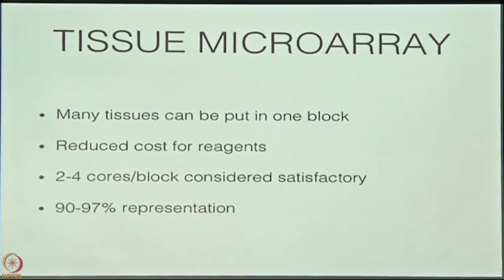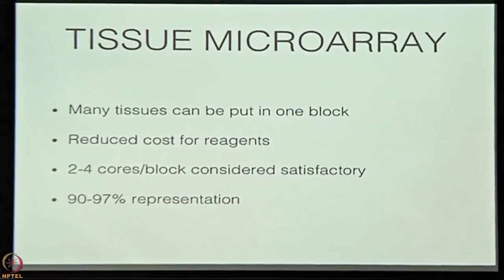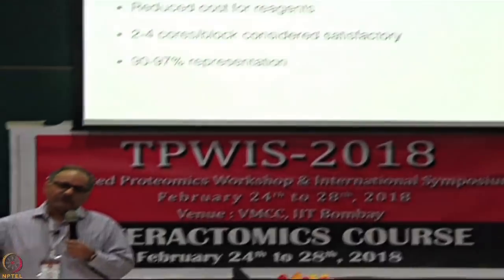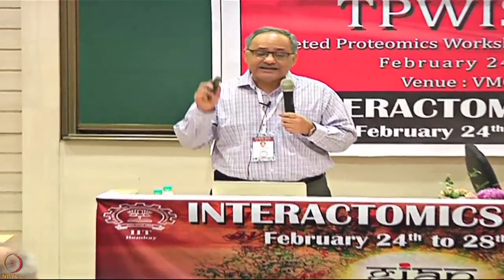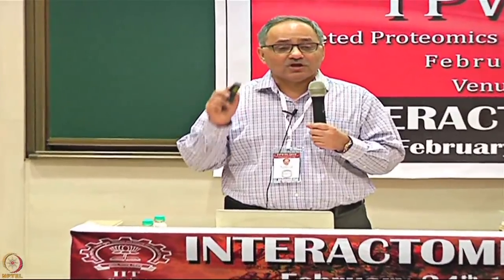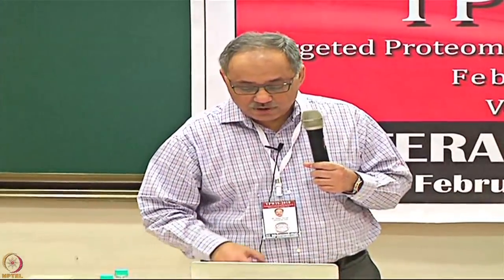2 to 4 cores is normally okay. Most people internationally use 2 cores for a cancer. The Protein Atlas uses 2 cores for a cancer, but for normal tissues we use 3. And if you do that, then we get a 90 to 97% representation of the original block, provided the correct areas have been marked by the pathologist. So let me tell you a little bit about immunohistochemistry.